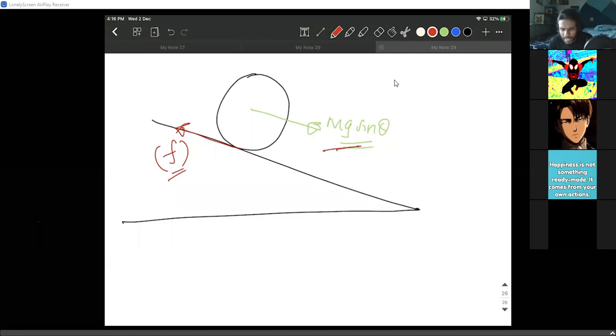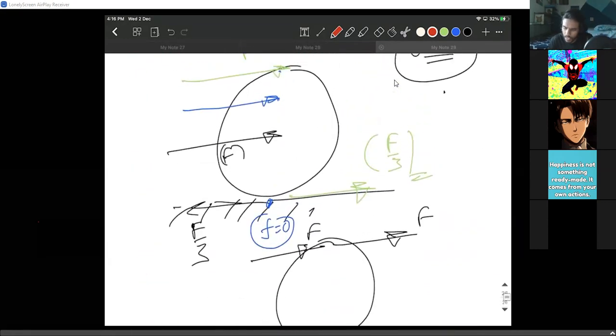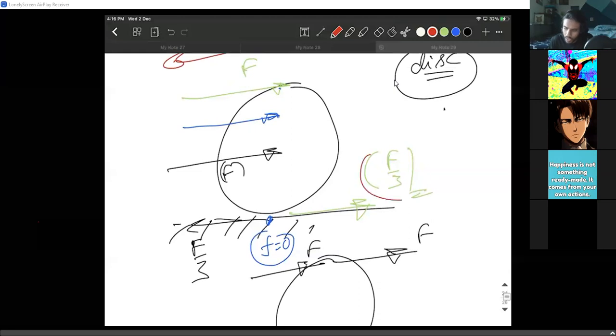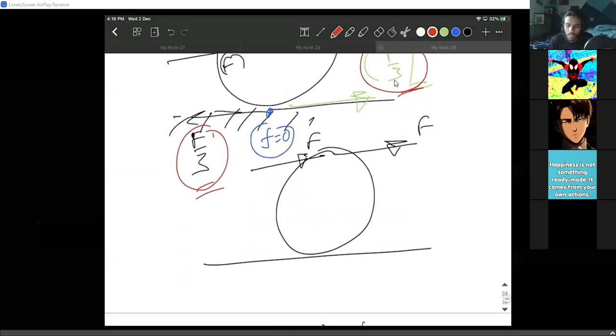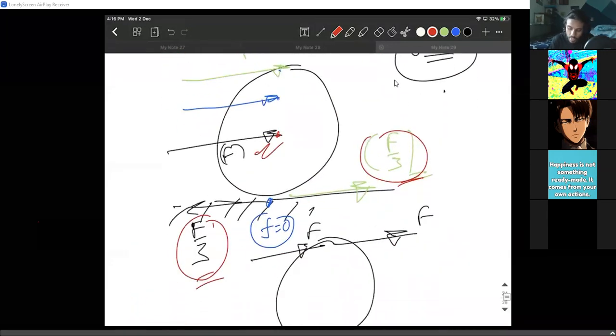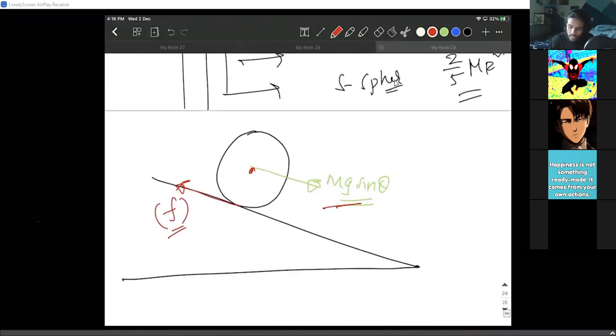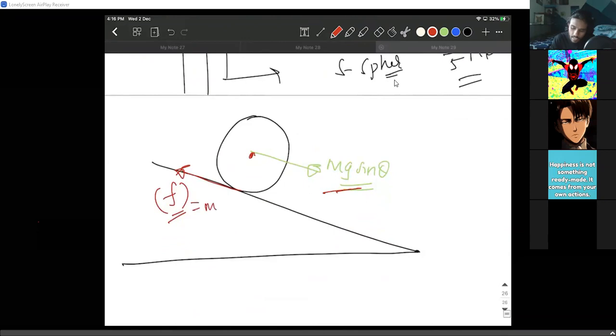No. When we applied it at the center, what was the case? Mg sine theta by 3. We got F by 3 when we applied it at the center, right? Yes, sir. So in this case, you will simply get mg sine theta by 3.